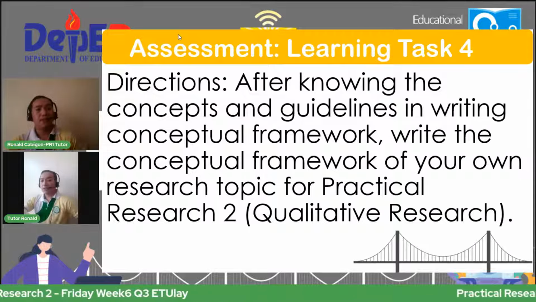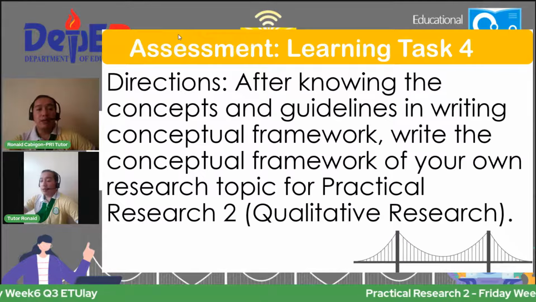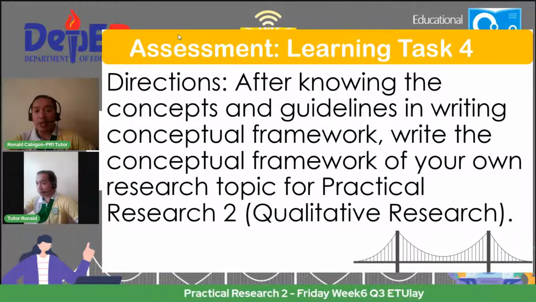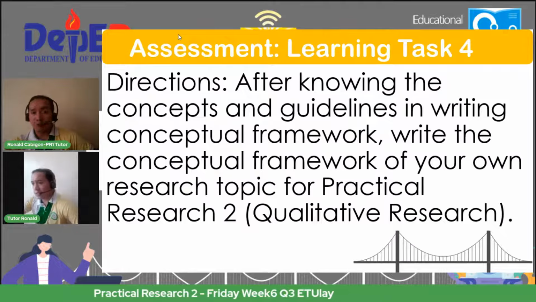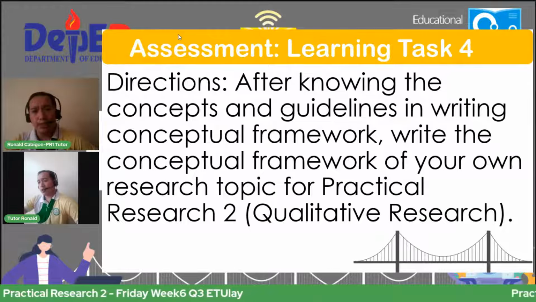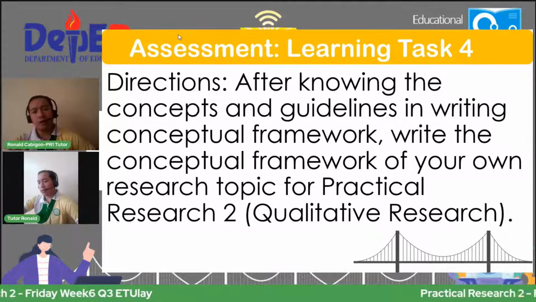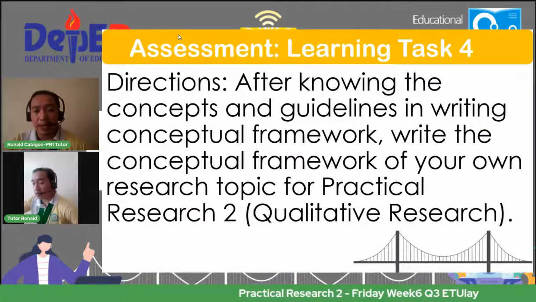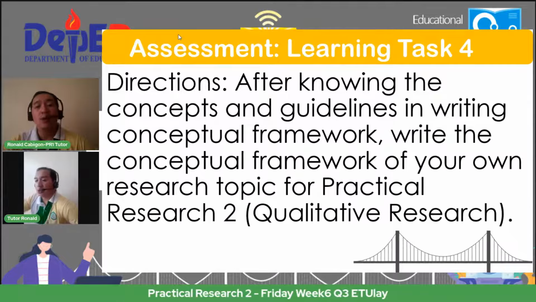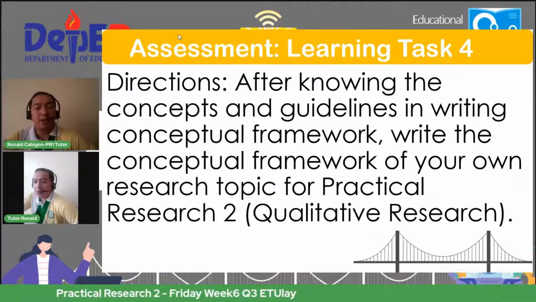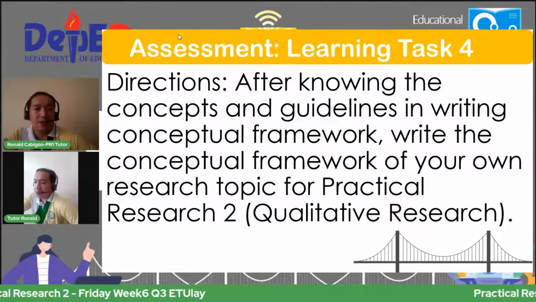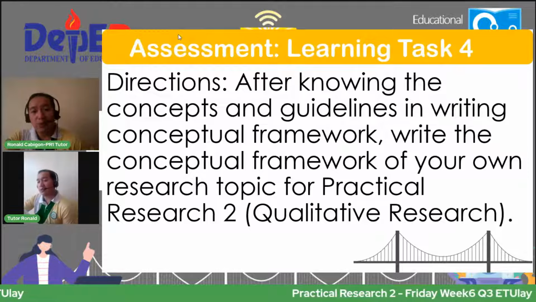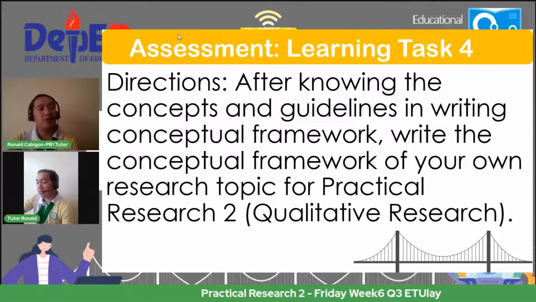All right, so I leave you with this learning task. I hope you try to do this, no? Kasi kung gumagawa kayo ng research paper at nagkataon na sa conceptual framework na tayo, malaking tulong ito para sa inyo. Paanong isulat ang inyong conceptual framework sa inyong research study.